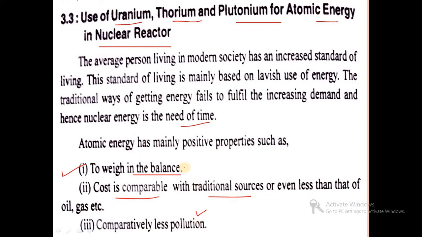So it is an eco-friendly procedure, balancing the environment, the cost is very low, a very cheap process as compared to other sources, and a less polluting process. So these are the beneficial points for turning to the nuclear reactor process.